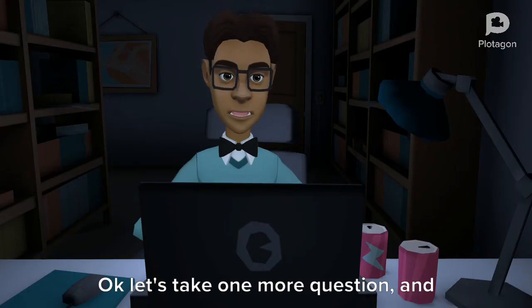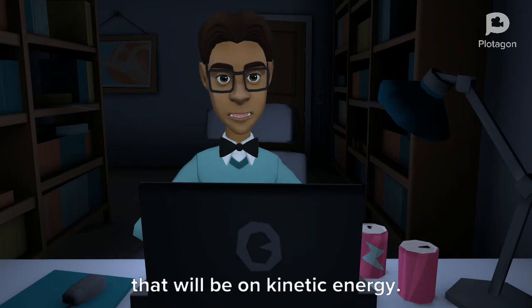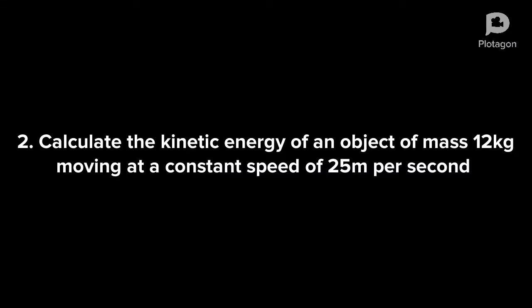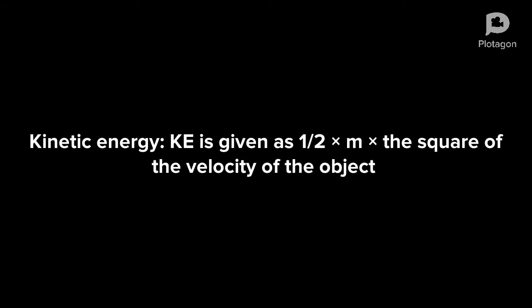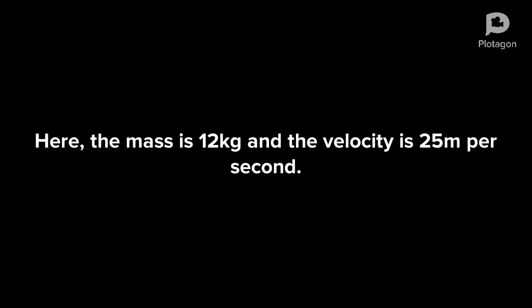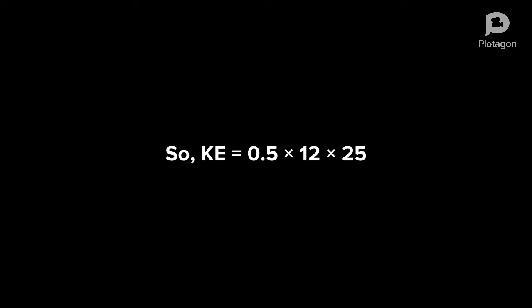Okay, let's take one more question, and that will be on kinetic energy. 2. Calculate the kinetic energy of an object of mass 12 kilograms moving at a constant speed of 25 meters per second. Kinetic energy, Ke, is given as 1/2 times m times the square of the velocity of the object. Here, the mass is 12 kilograms and the velocity is 25 meters per second. So, Ke equals 0.5 times 12 times 25. And that should be about 150 joules.